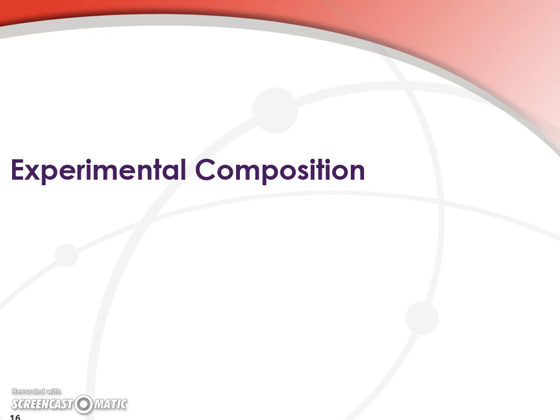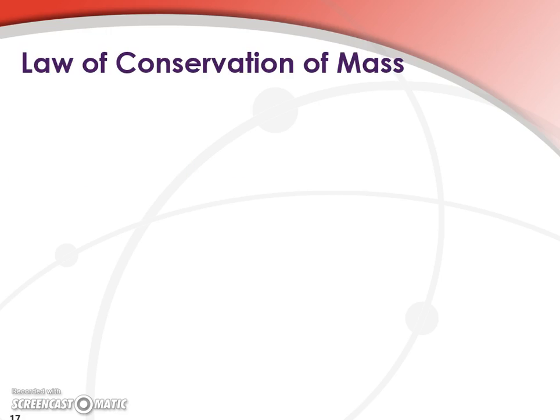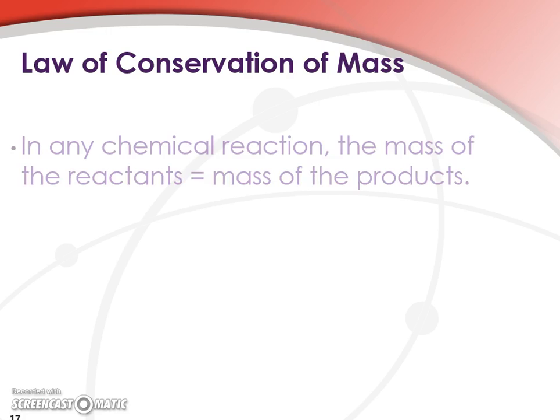Okay, so those are theoretical percent compositions. But we can also get those values by experiment, as long as we keep in mind one very important concept, the law of conservation of mass. So in any chemical reaction, the mass of the reactants will equal the mass of the products. If you think about that for a second, it's pretty logical. Mass isn't created or destroyed.